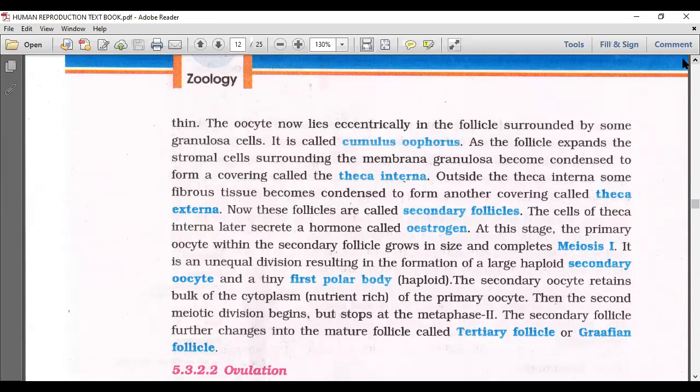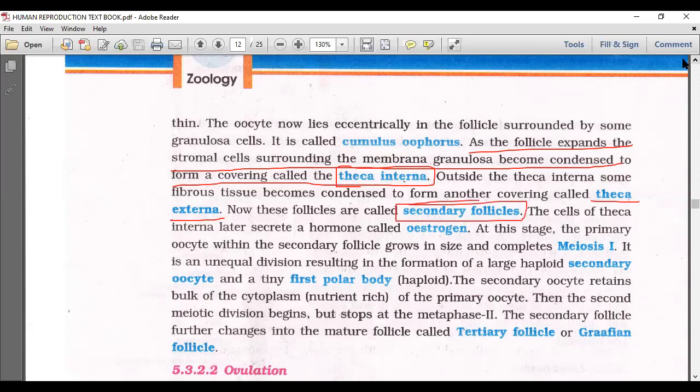As the follicle expands, the stromal cells surrounding the membrana granulosa become condensed to form a covering called theca interna. Then, outside the theca interna, some fibrous tissue becomes condensed to form theca externa. Okay, theca interna, then theca externa. Now these follicles are called secondary follicles.